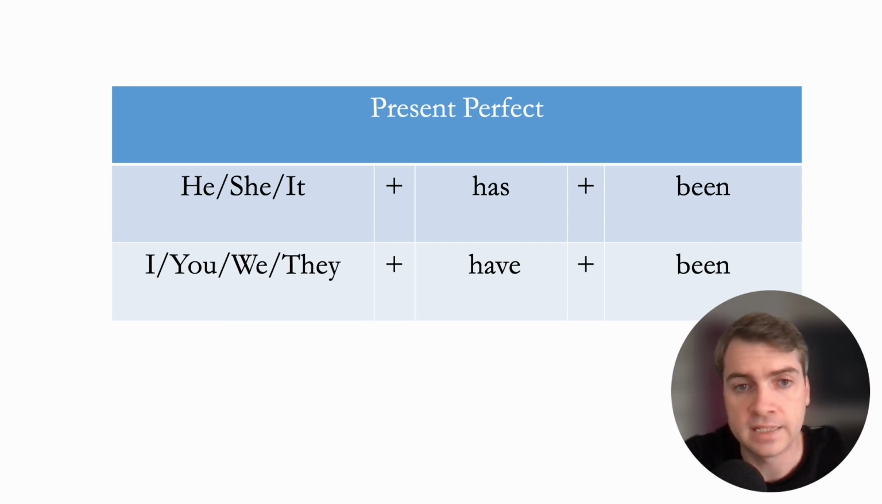So I use been as the example for the past participle here because it's the most common, the participle form of to be. But it's not the only one, and you would change this out for whichever one you have, as you will see in the coming examples.